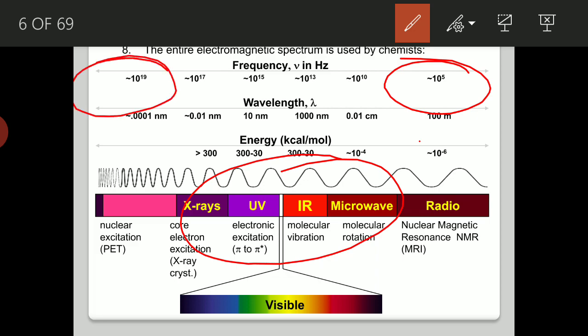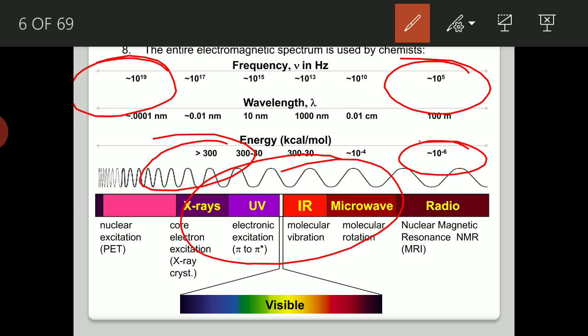As you move from left to right, energy is very less here and very high here, and the frequency also decreases.